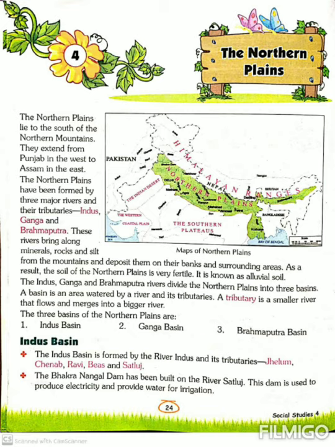These rivers bring along minerals, rocks and silt from the mountains and deposit them on their banks and surrounding areas. Along means with. Mineral means a natural substance such as coal, salt, oil, etc., especially one that is found in the ground.